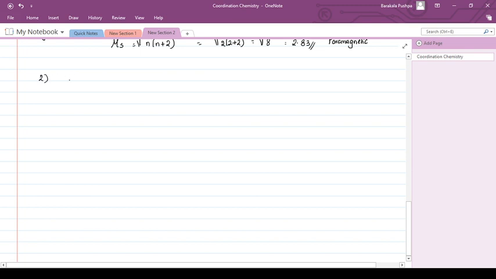So now we are going to deal with square planar complexes. Square planar means 4 coordination, 4 ligands have to come.